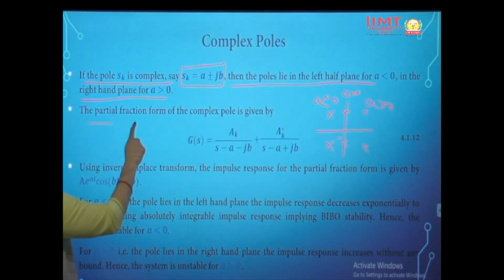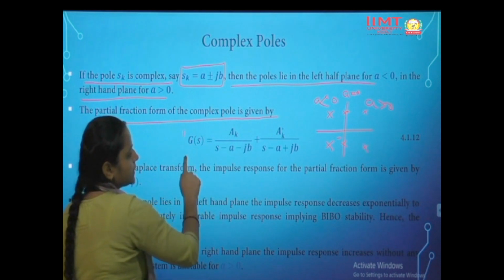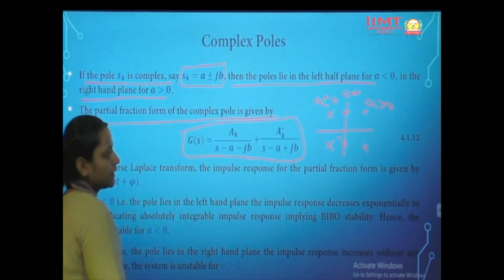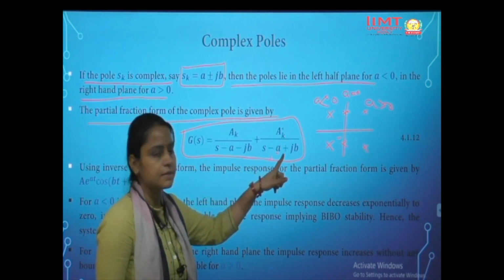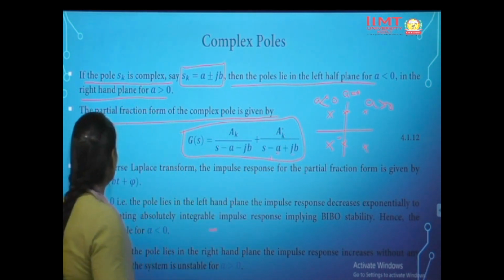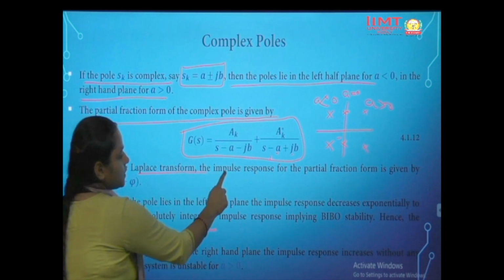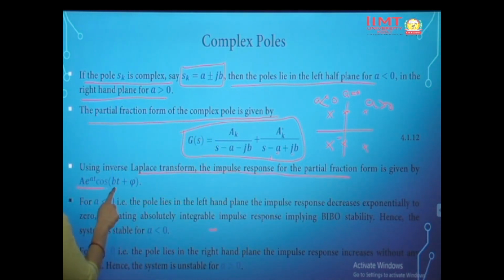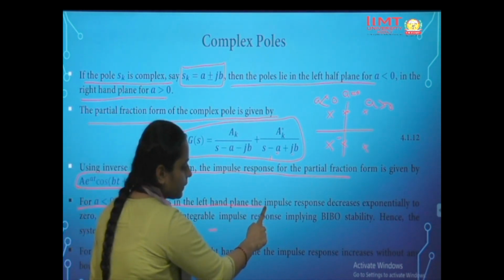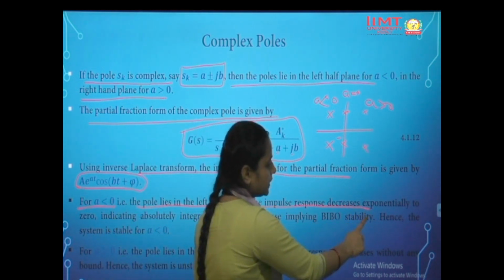So the partial fraction of the complex pole is given by G(s) = K/(s - a - jb) + K*/(s - a + jb). Using the inverse Laplace transform, the impulse response in partial fraction form is given by Ke^(at) cos(bt + phi).